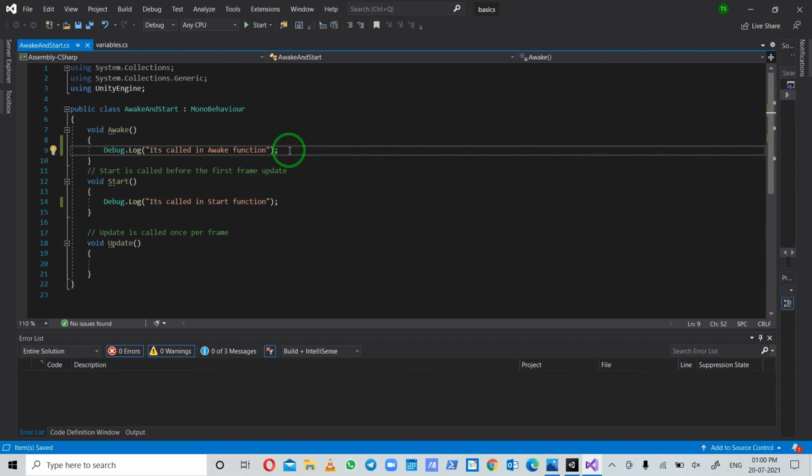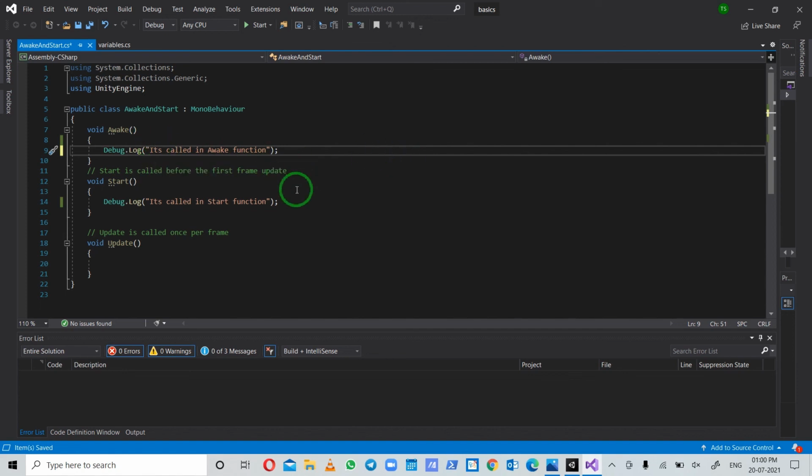Another thing: if I want to initialize some variables, and I don't want them to be initialized when the script is not enabled, then if I initialize those variables in awake, they will be initialized regardless of whether the script is enabled or not.